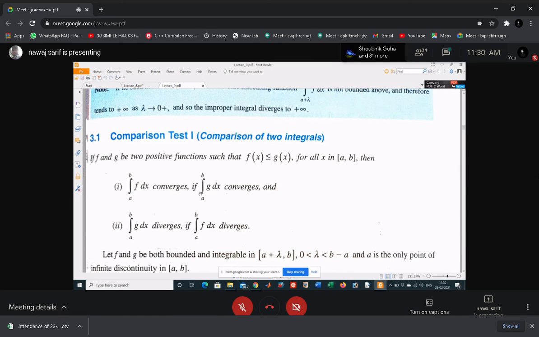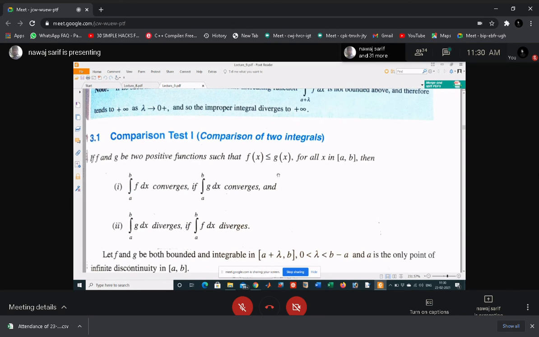What does that mean? Which is the bigger function? g(x), sir. f(x) is less than or equal to g(x), that means g(x) is greater than f(x). So this tells us that if a bigger function is convergent, integral a to b f(x) dx converges if g(x) converges.